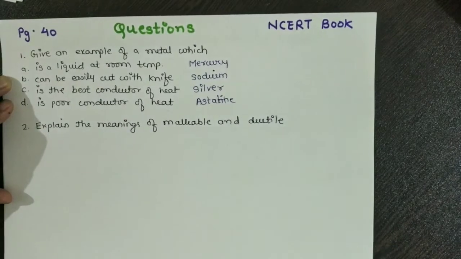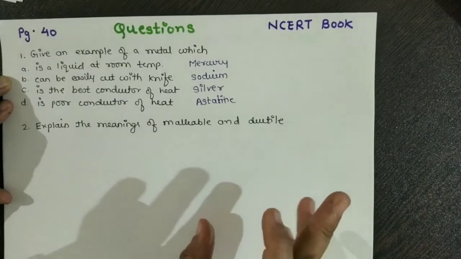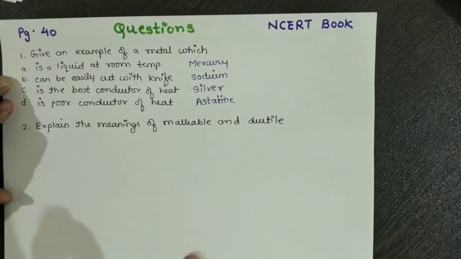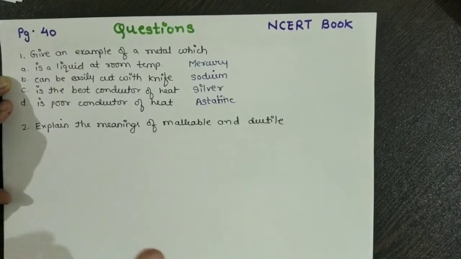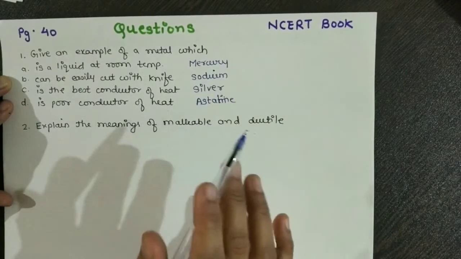The metal which is a poor conductor of electricity. Among all the metals, it is the poor conductor. Why? Because its conductivity is very less. Now, the next question is: explain the meanings of malleable and ductile.